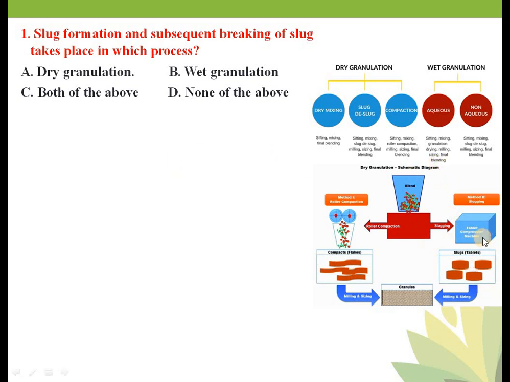Sludging is making of the tablet into large size and then breaking of the tablet into smaller granules. That is desludging. Sludging means making of a large size tablet. Desludging means breaking of that large size tablet into granules. Okay, ये हो गया एक पार्ट.